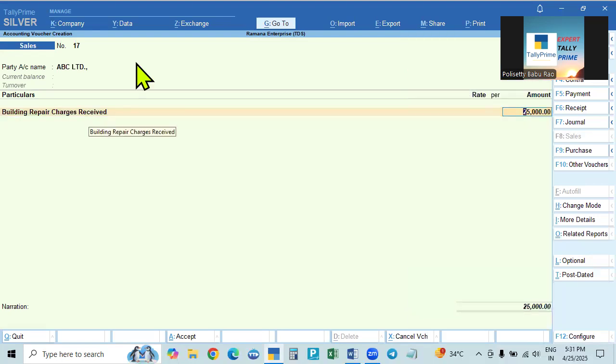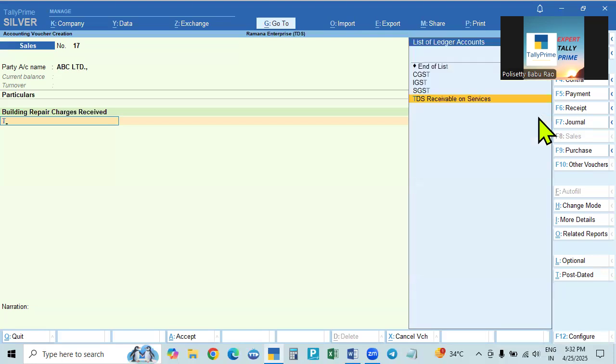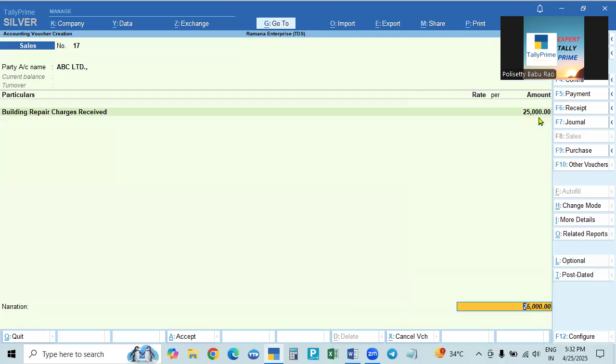And after this, we have to see the deduction. After the service ledger, we have to enter the GST ledgers. There is no GST. Now we have to enter the TDS ledger. But in this case, this is the first bill. The individual bill limit of 30,000 is not crossed, and the aggregate limit of 1 lakh, that is for services under 194C. For others, there is no individual bill limit, only the yearly threshold limit. So in this case, there is no tax at all, no TDS at all.